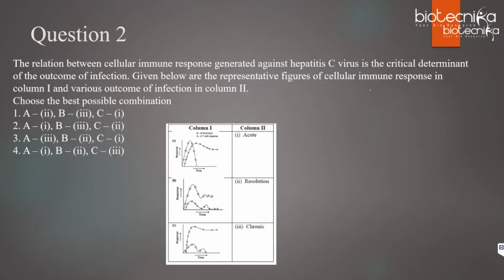Now, next is question number 2. The relation between cellular immune response generated against hepatitis C virus is the critical determinant of the outcome of infection. Given below are the representative figures of cellular immune response in column 1. Okay, so these are the response in the form of graph and the various outcome of infection. So if you see the question, it is simple, match the following. Not very complicated, just 3 things you have to match. So see the figure carefully, see the graph, and match column 1 with column 2 and let me know your answers.